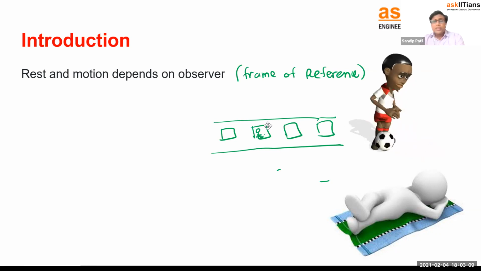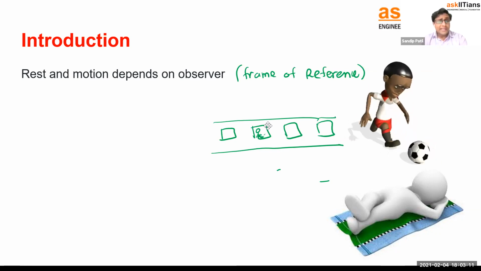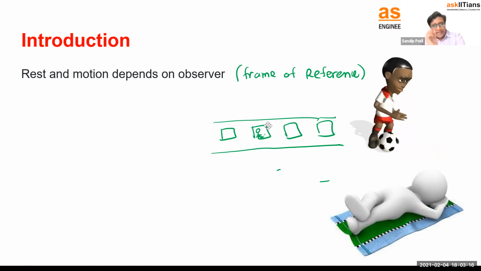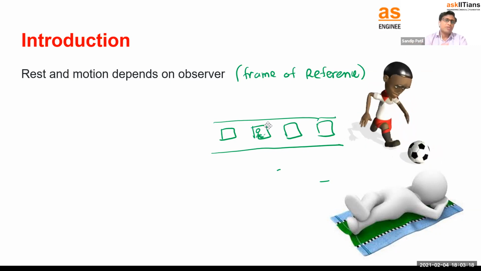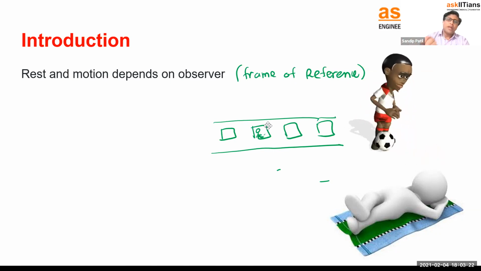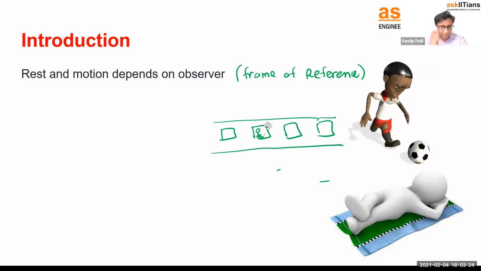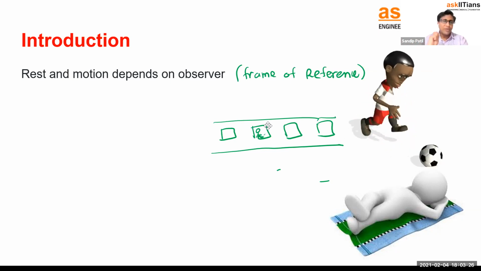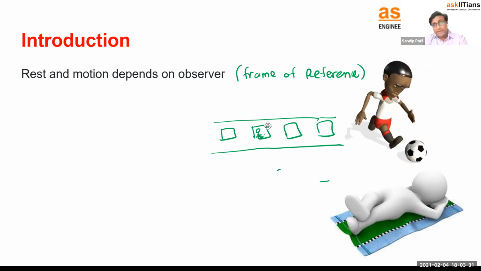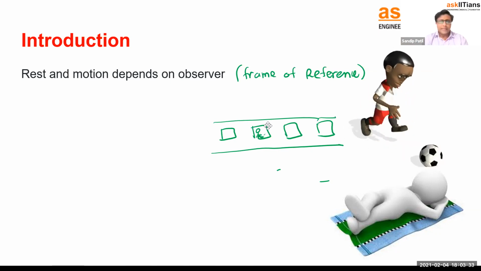Right? Because you are the frame of reference, or the train is the frame of reference. You are the observer, we can say. So though the station is not moving anywhere, the station is at rest. But according to you, according to the frame of reference of the train, we are going to say, yes, the station is going back. Simple thing. So this is the frame of reference.